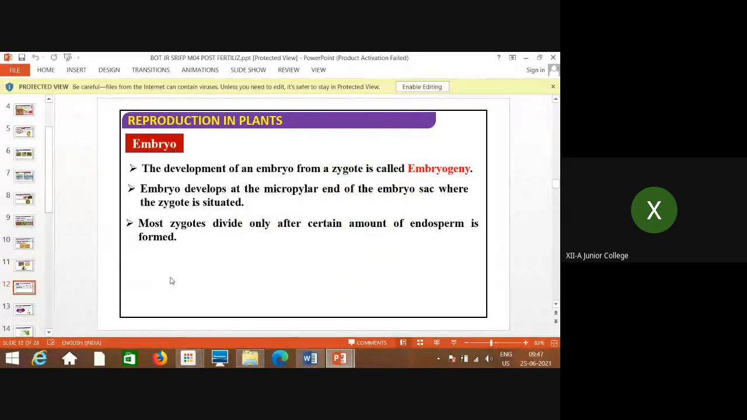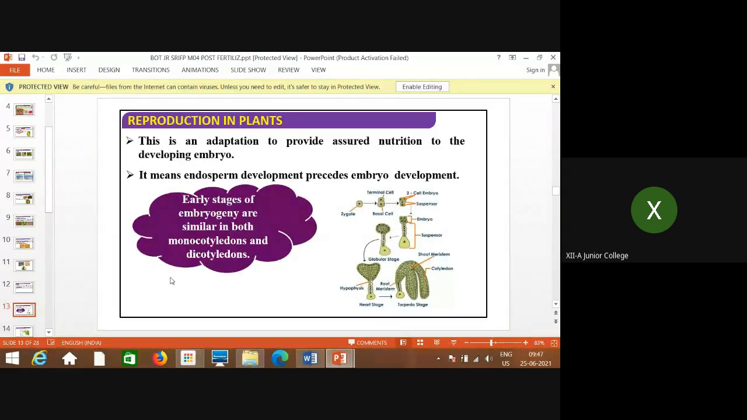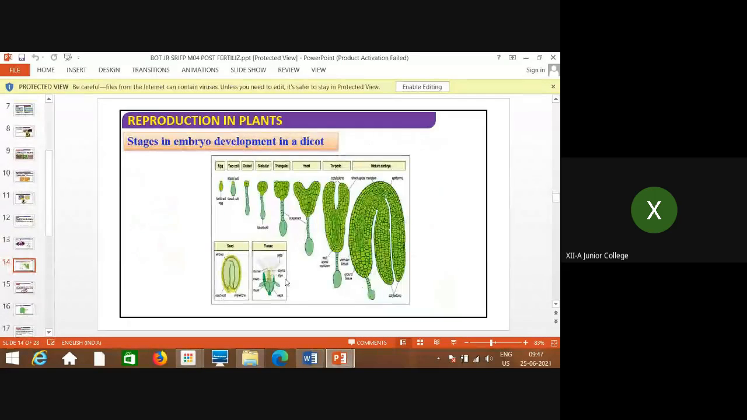Okay. Then embryo development, that is called embryogeny. Embryo is generated, formed. So in case of dicot, you can see two cotyledons, and a similar type of structure is seen in case of monocot, the same way, but instead of two, only a single cotyledon is developed. So these are the early stages of embryogeny, which are similar in both dicot as well as monocot. See, these are all the structures as I showed you.